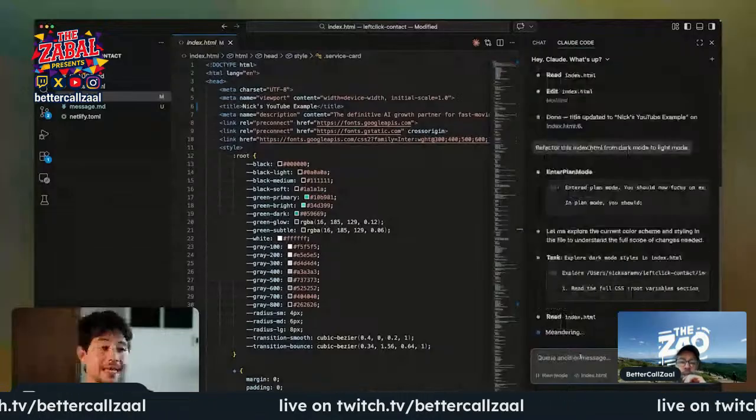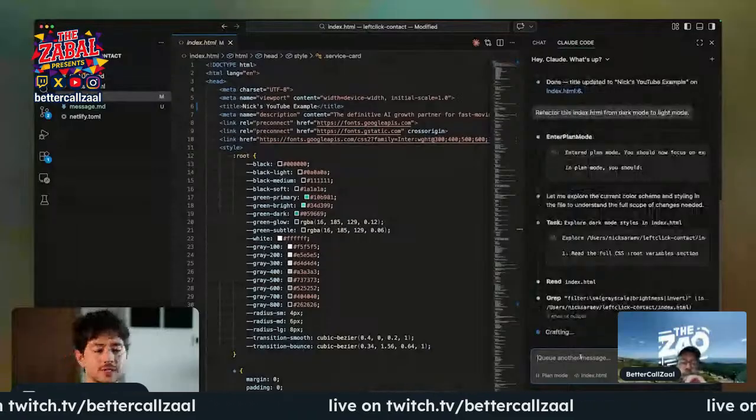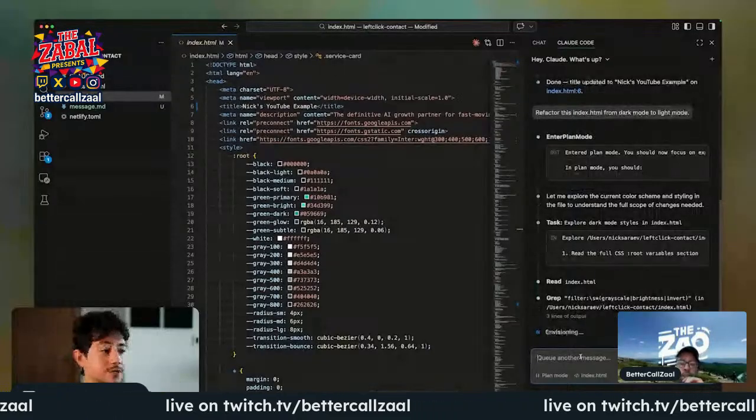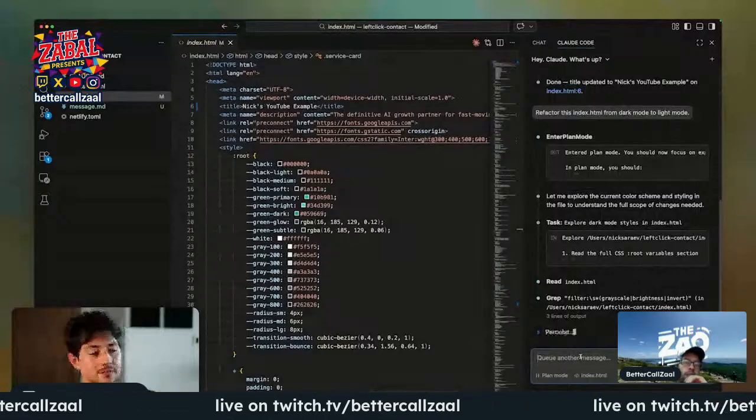The first thing it'll do is it'll try to plan out the changes that it's going to make. And so it's a bunch of programming. Like it's filtering out a bunch of different CSS. And you don't need to be a programmer to understand what's going on. We basically now have given this a task, it's deconstructing the task into a list of possible steps. Then it's going to go through and it's actually going to present this plan to me for me to say yes or no to.